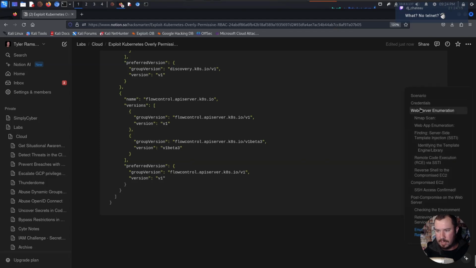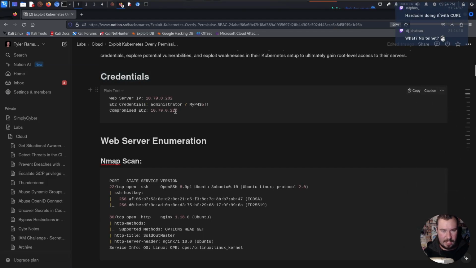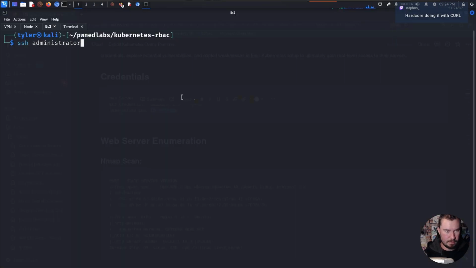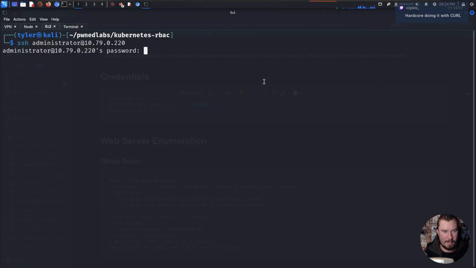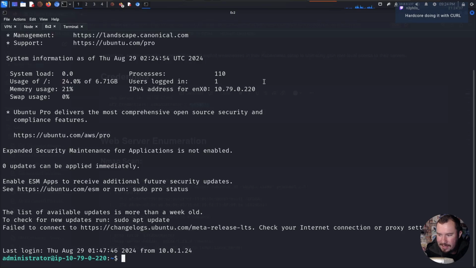And if we jump back over to our notes, we can go to our credentials, and let's log into our compromised EC2 again, because remember, we have a shell on the one port. Grab our password. There we go. Neflo said hardcore doing it with curl. I got somewhat far, dude, just using curl. You would not believe how frustrating it was, though, trying to get the syntax correct when I'm trying to enumerate the Kubernetes API with curl. I don't recommend it. It's overly difficult, and there's no reason to do it that way.